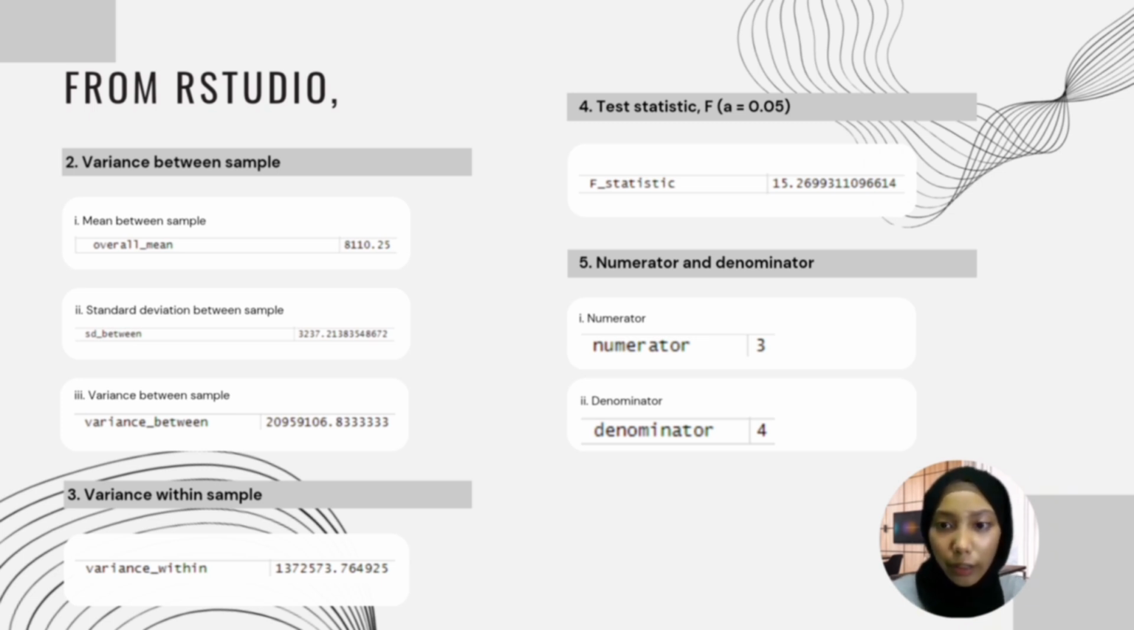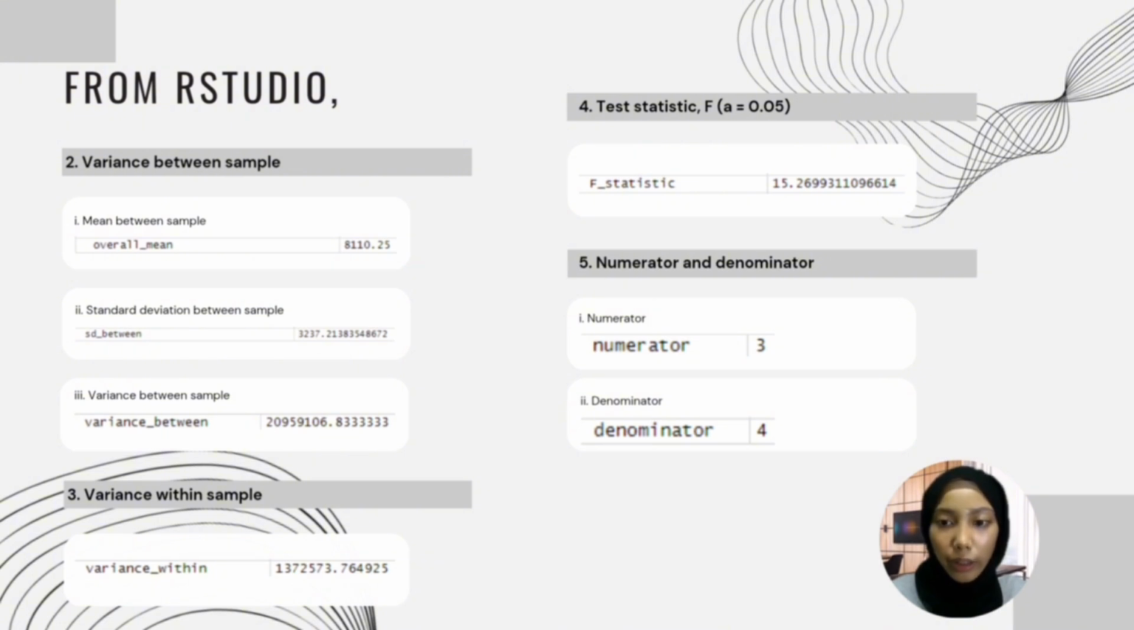For mean between sample, we get the value of 8110.25. For standard deviation between sample, we get 3237. And then for variance between sample, we get 20959106.8332. And then for variance within sample, from RStudio, we got the value of 1372573.7649. Then we calculate the test statistic using RStudio, where we got the value of 15.26993.